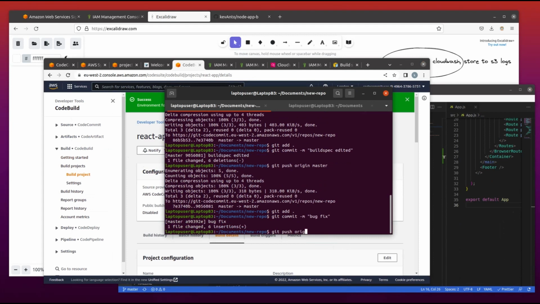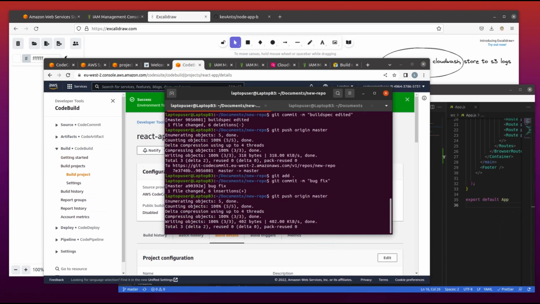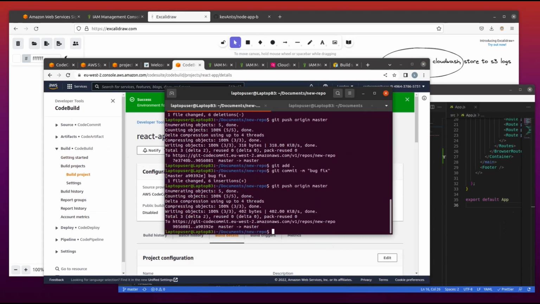Okay, we have fixed the bug, and let's commit that and finally push our code. Git push. The push being done, we go back to our console and view the modifications.